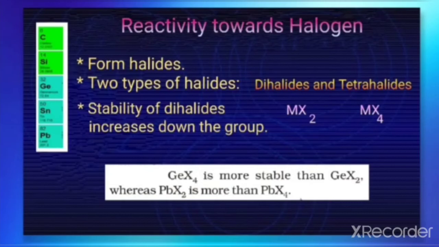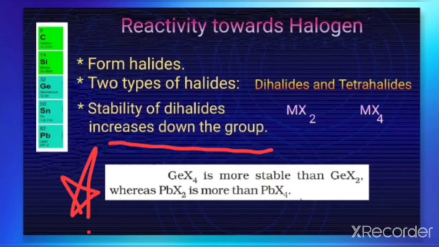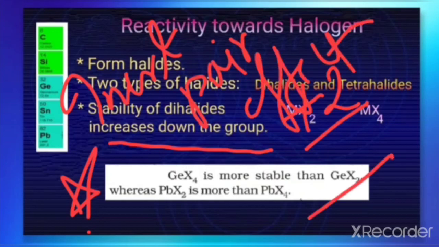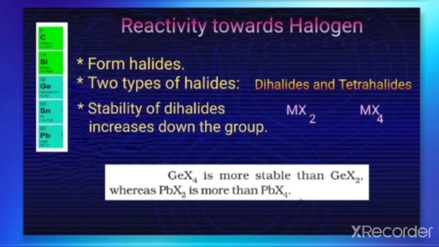So this is also one of the important questions: why is GeX4 more stable than GeX2, but PbX2 is more stable than PbX4? The reason is that the stability of the dihalide increases down the group. That is, the stability of the +2 oxidation state increases down the group. That is due to the inert pair effect. So this is a very important question, and similar types of questions will be asked in the exam.